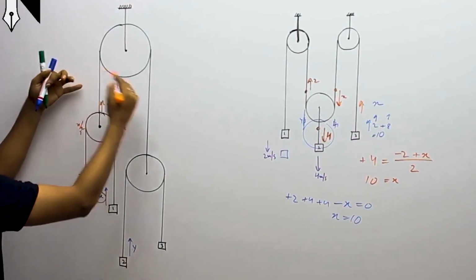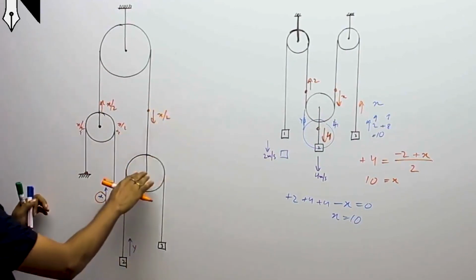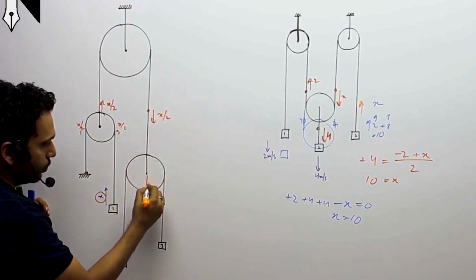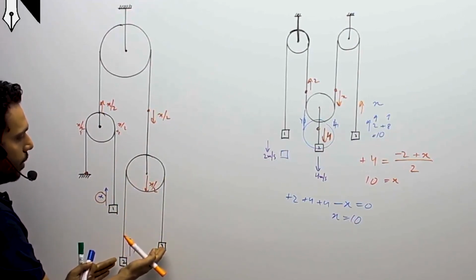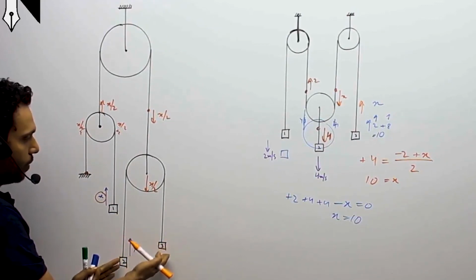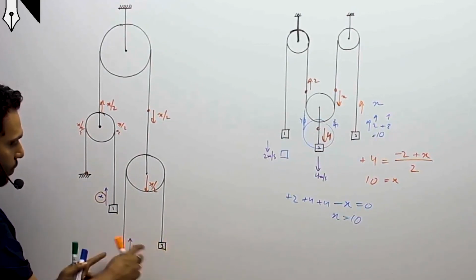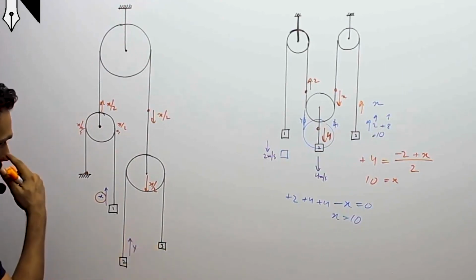So if this part is going up by x by 2, this part is coming down with x by 2. If these were equal masses, they might not have been moving with respect to each other, so both would have gone down by x by 2, but we already know the movement of one. So if we know the movement of one, we can tell the movement of the other.